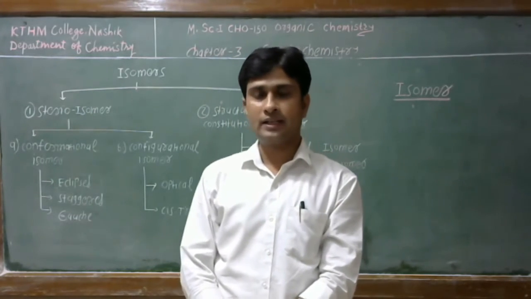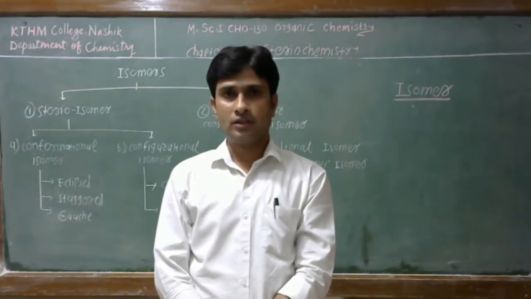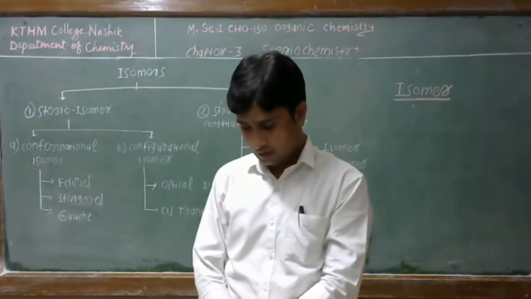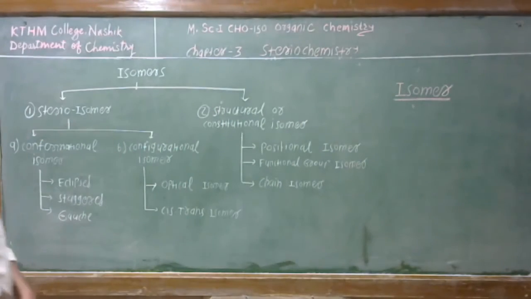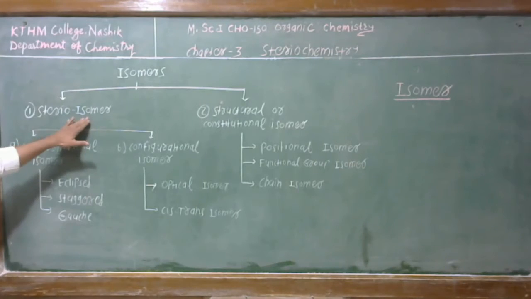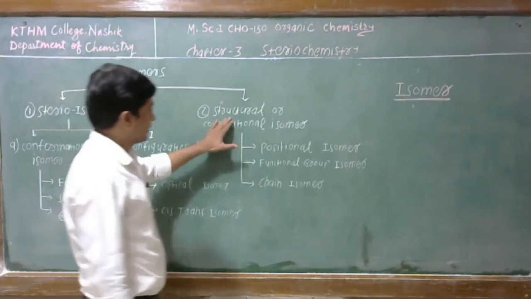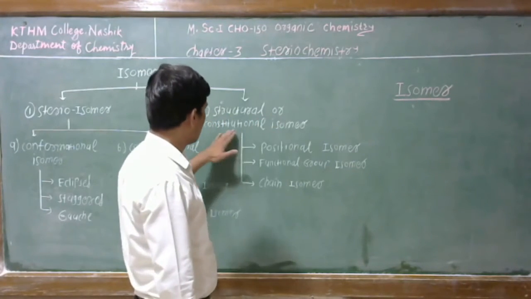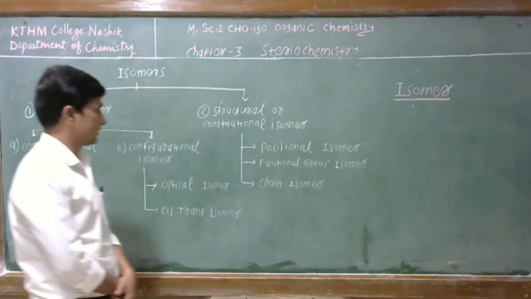Isomers are divided into a number of types. On the board I am drawing a tree diagram which gives us the types of isomers. Mainly, isomers have two types: the stereoisomers and the structural isomers or constitutional isomers.